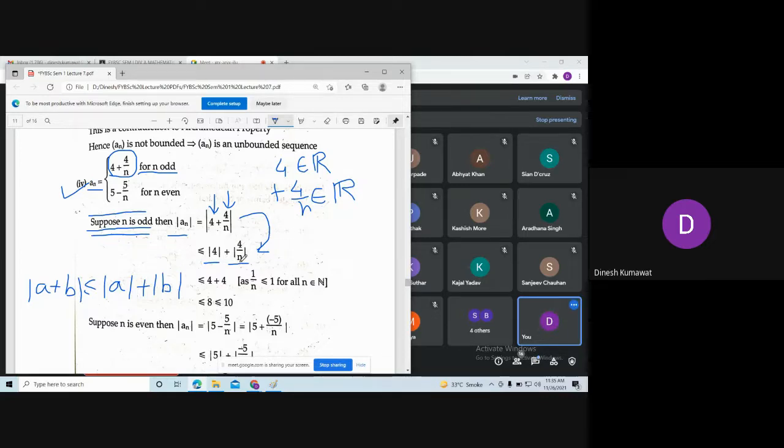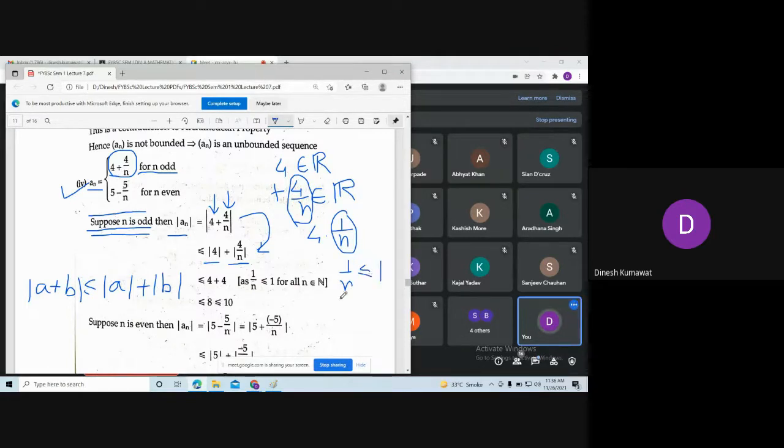Now can I say mod 4 is same as 4 because 4 is a positive number, right? Yes, sir. What about 4 by n? This is also a positive number. So we can neglect this modulus, or we can neglect this absolute value. So we have 4 times 1 by n. But what do we know about 1 by n? 1 by n is less than or equal to 1.